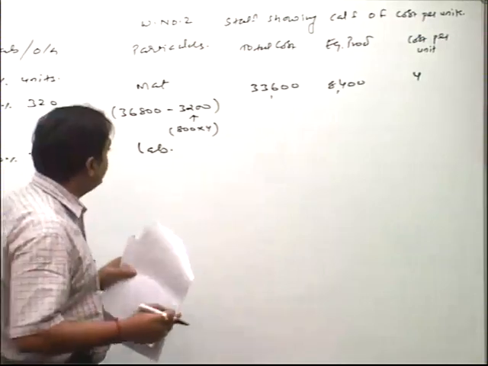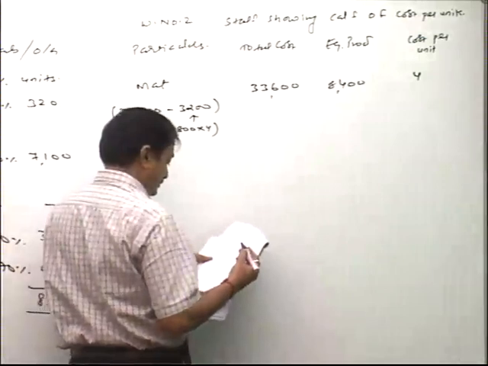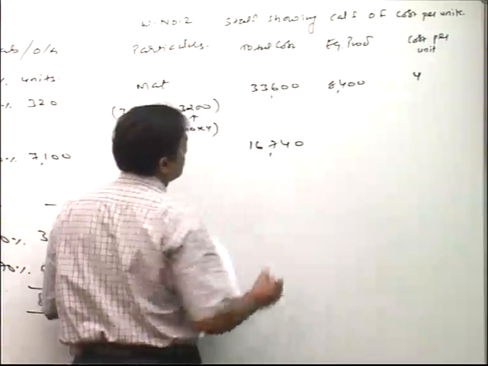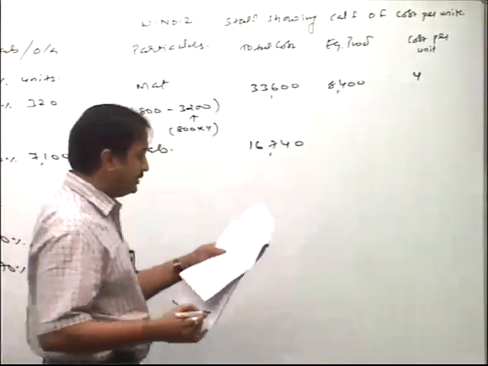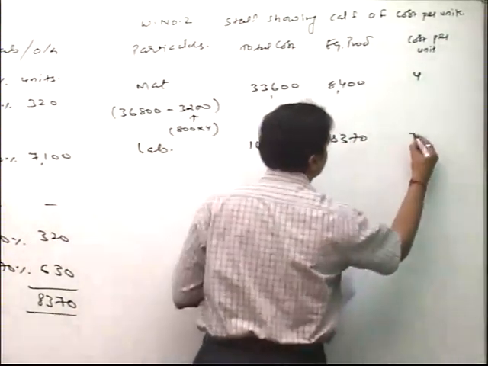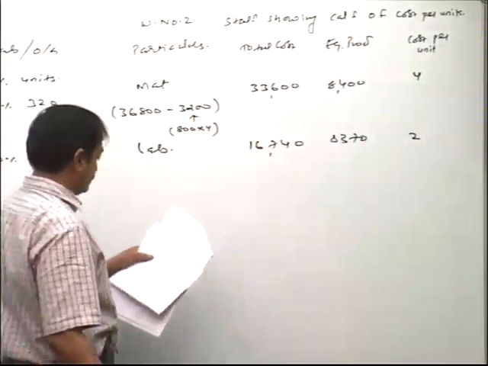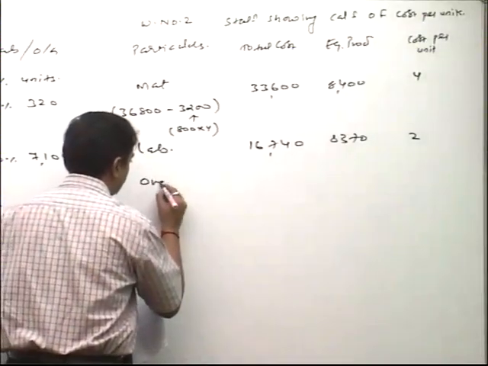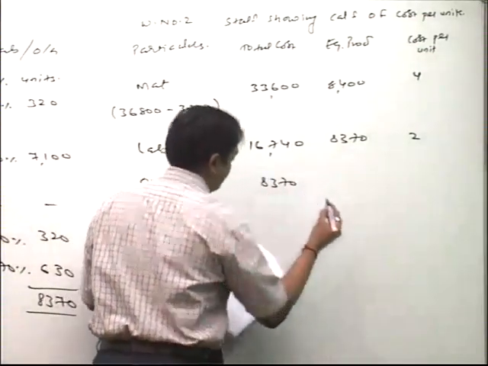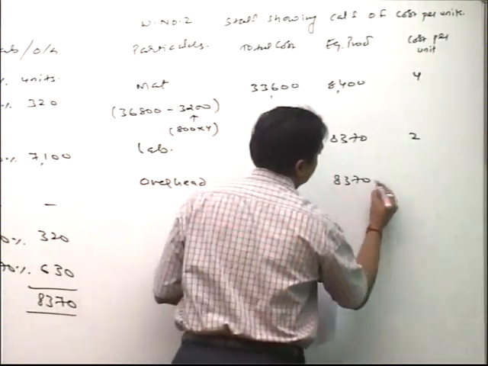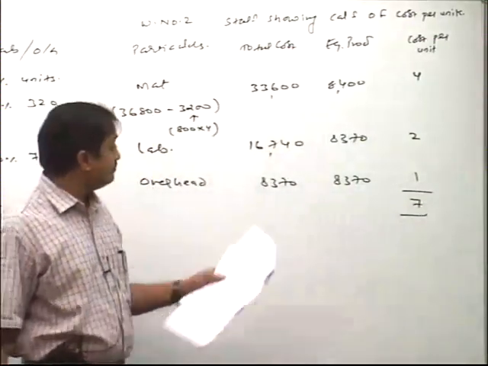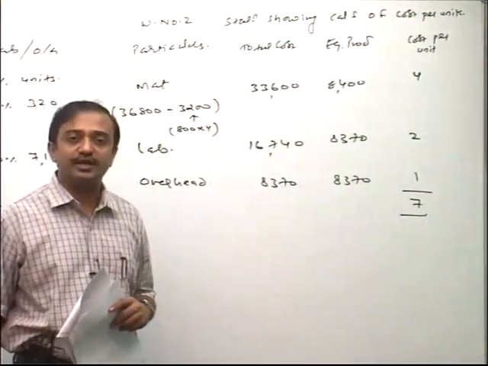Now friends, here in the cost column we put 16,740 divided by 8370, which is 2. Overheads 8370 divided by 8370, which is 1. So cost per unit coming up friends 7. Please complete. Then after, again I join you for analysis of process.